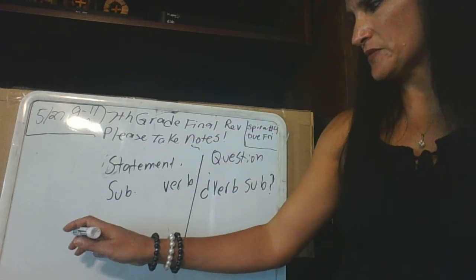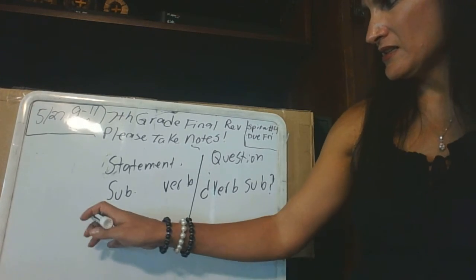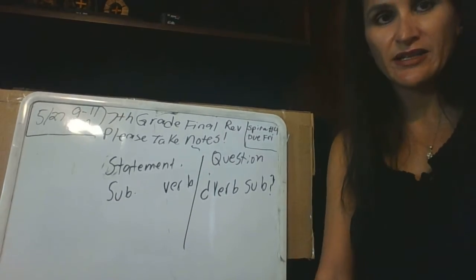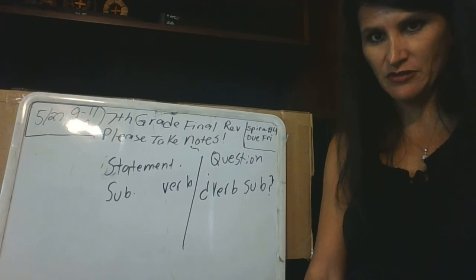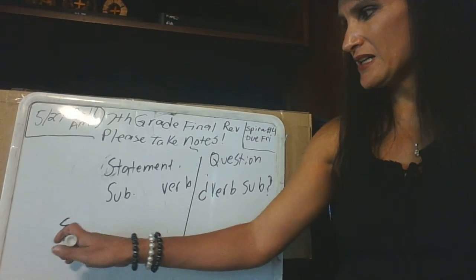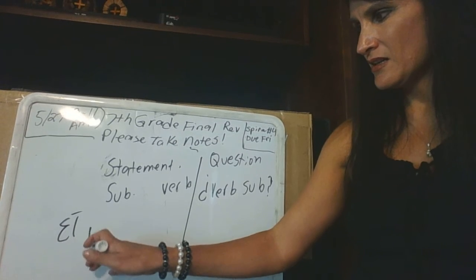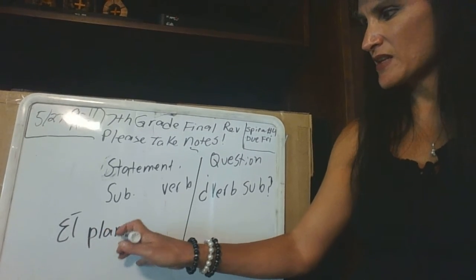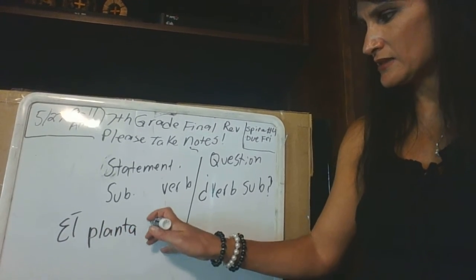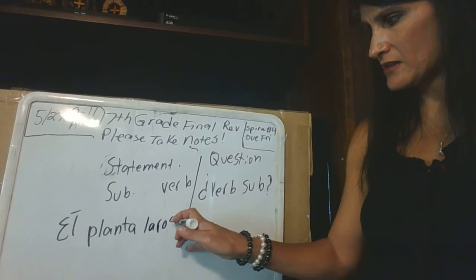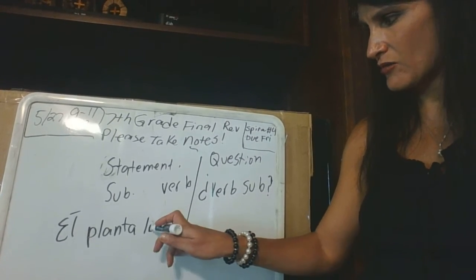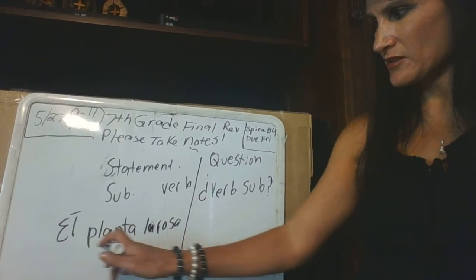So for example, he is planting. Remember that is planting does not translate. It would be he plants. So él, accent, planta. Let's say he plants the rose. Él planta la rosa. Okay? Él planta la rosa. There's the subject, there's the verb.